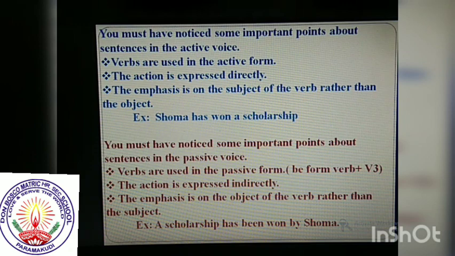So my dears, you also must have noticed some important points about sentences in the passive voice. Here verbs are used in the passive structure that you already know very well: be form verb plus verb 3 form. The action is expressed indirectly: A scholarship has been won by Soma. The emphasis is on the object of the verb rather than the subject. So in the active sentence, we give importance to the subject. In the passive sentence, we give importance to the object, the emphasis. A scholarship has been won by Soma.